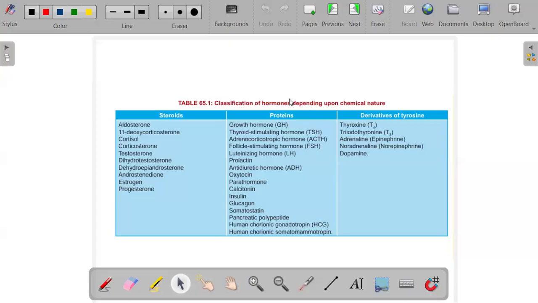We have known that this is the classification. So now how does a hormone perform its action? What is the mechanism of action? What do they do exactly for them to perform their function? So we are going to look at hormone action.